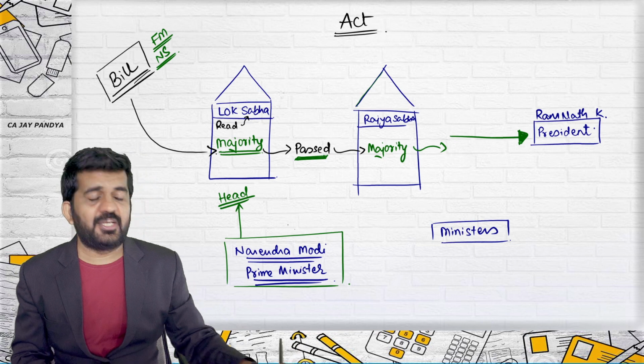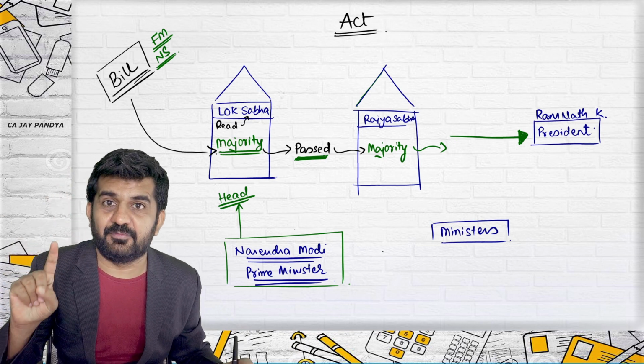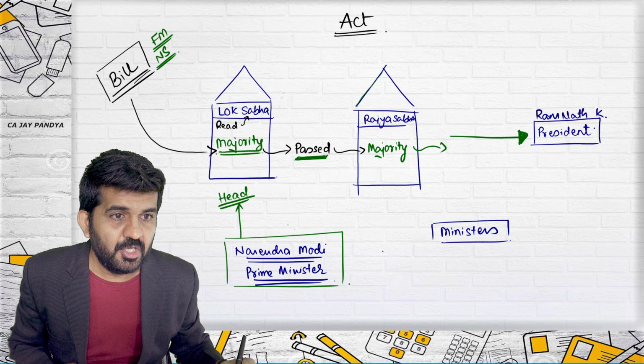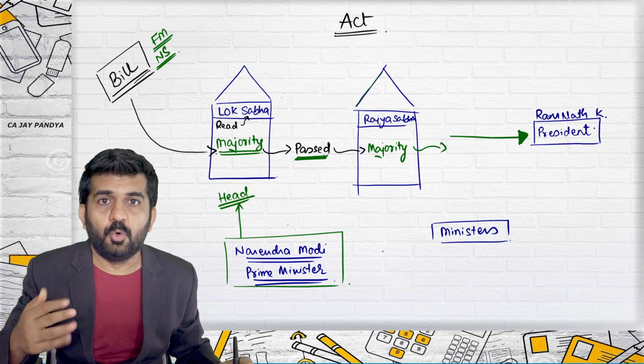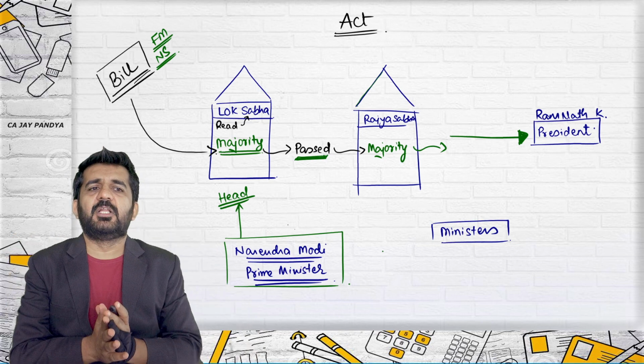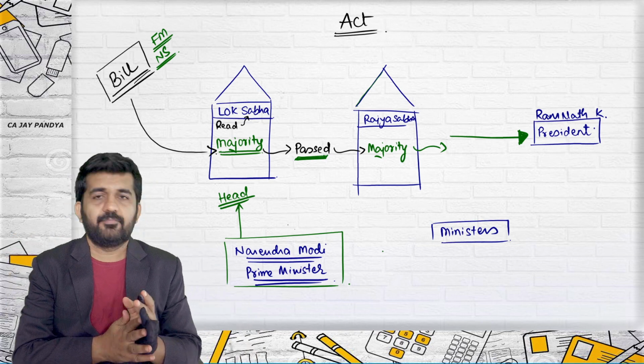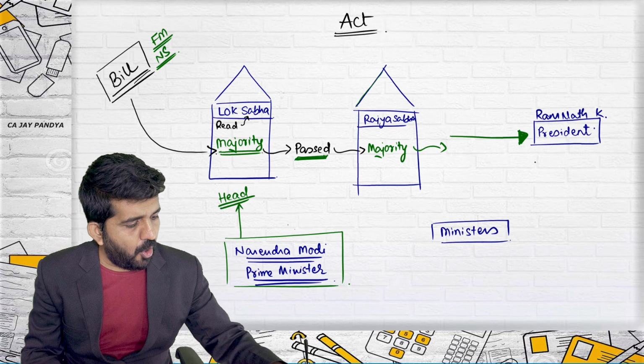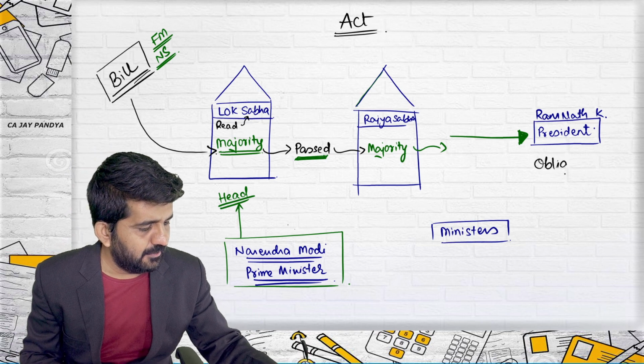And here there is no house, there is only one seat. Which is that seat? President. Who is right now President? Ramnath Kovind. Is it correct? Understand what happens when the bill goes to President. President is under obligation to sign a bill.